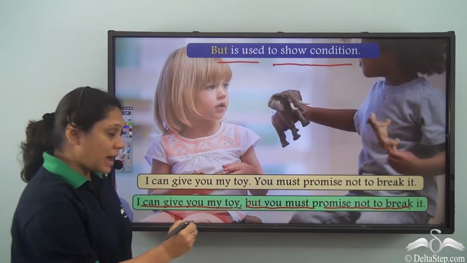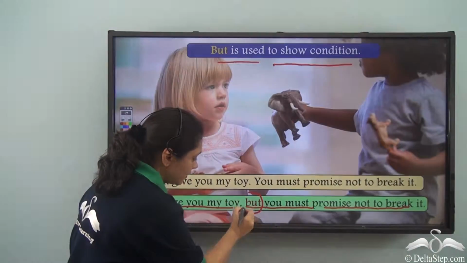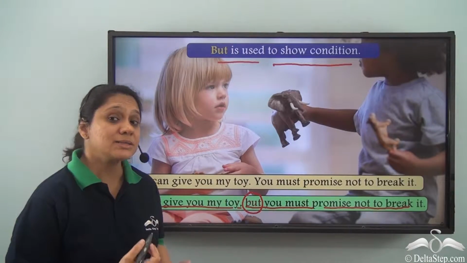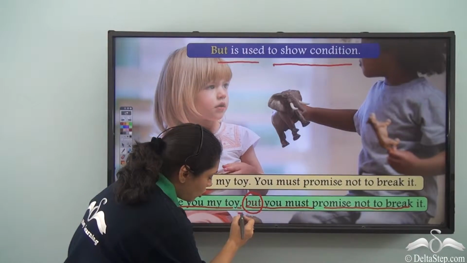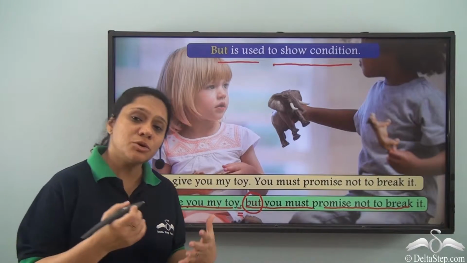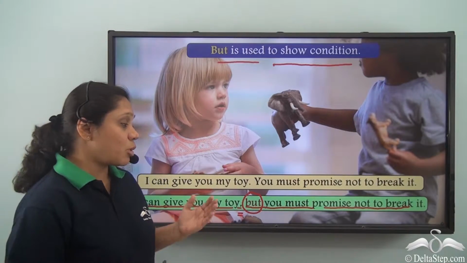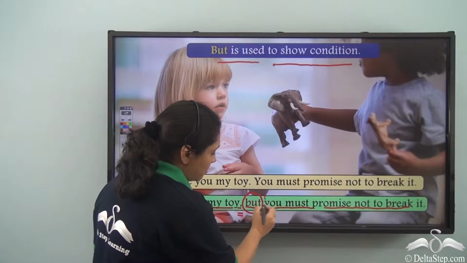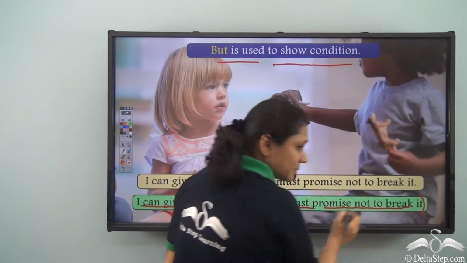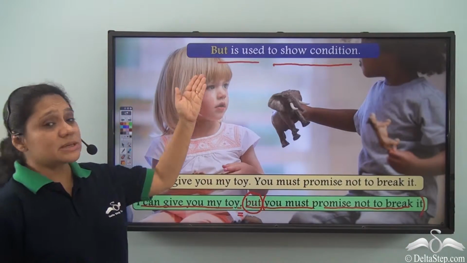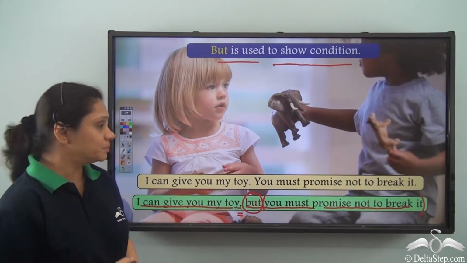So, we use but as a conjunction when two clauses are showing us condition. We have put a comma because we are joining two independent clauses. What is the condition here? You must promise not to break it. So, but is used to show condition also.